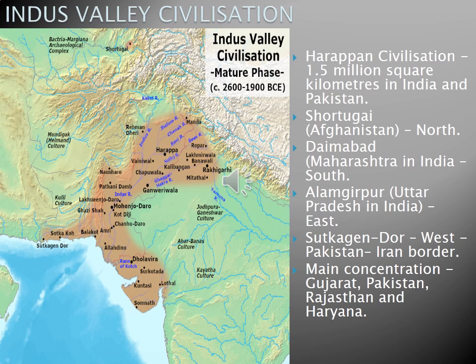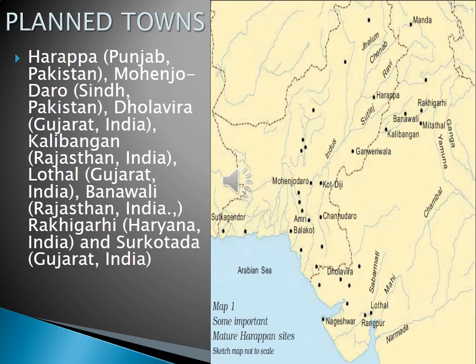Its main concentration was in the regions of Gujarat, Pakistan, Rajasthan, and Haryana. So mainly it is in Pakistan. But if you take Indian states, it includes Gujarat, Rajasthan, and Haryana. So, planned towns. What are the important towns of Harappan civilization, Indus civilization? First, Harappa, which is located in Punjab, Pakistan. Is Punjab an Indian state or a Pakistani state? Punjab lies both in India and Pakistan.